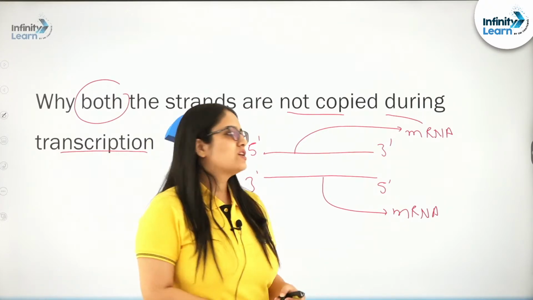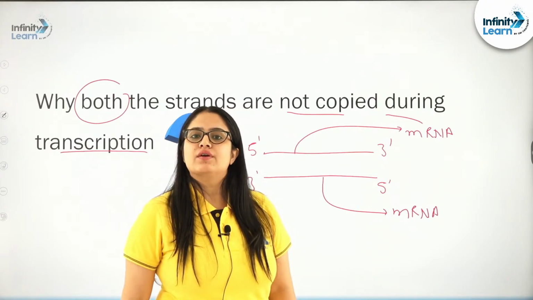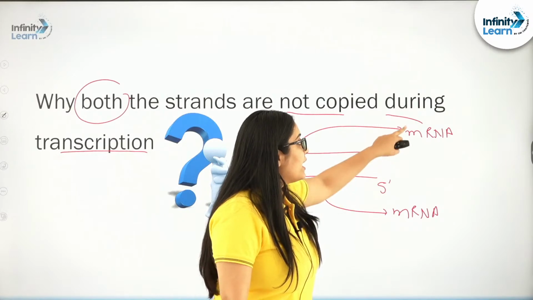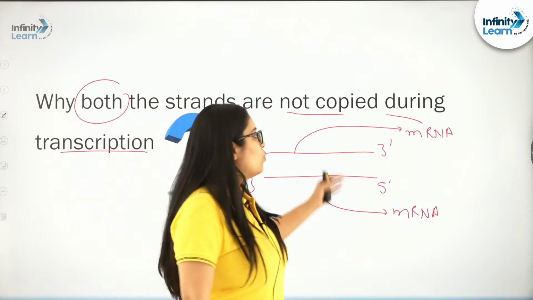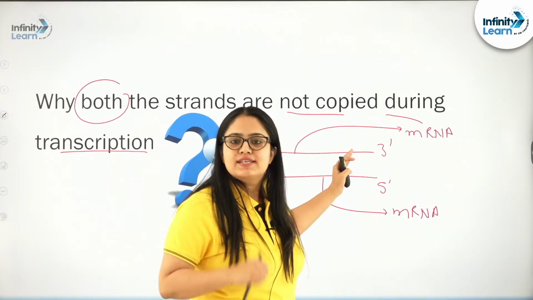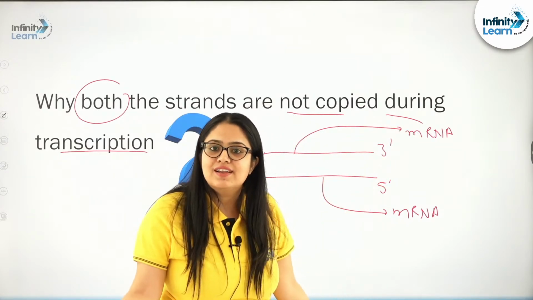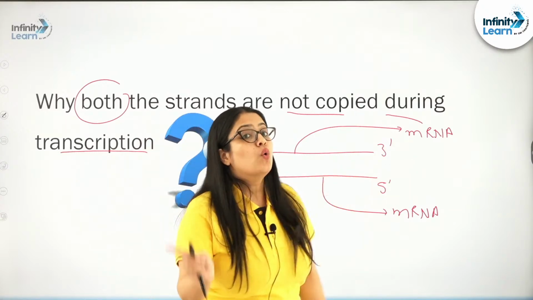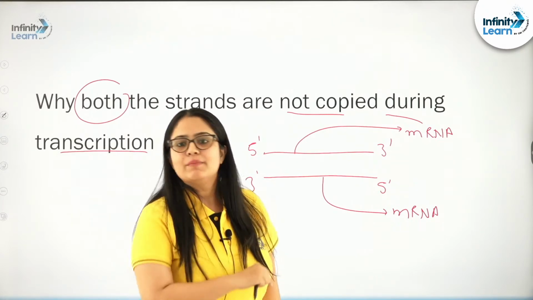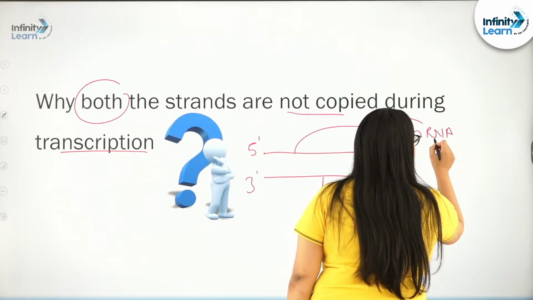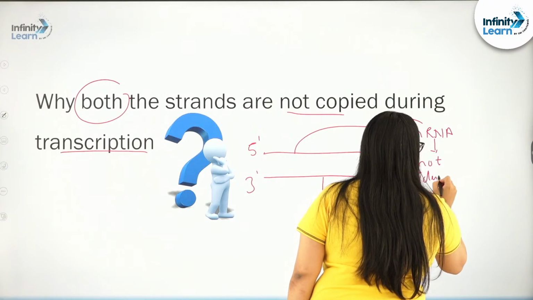Very simple answer, students: both these mRNAs will actually be complementary to each other. Why? Because they are individually formed from the two strands which are complementary to each other. When the strands of the DNA are not identical to each other, how can the mRNA produced from both these strands be identical? Hence, these two mRNAs won't be the same in terms of the sequence of nucleotides, but they will be complementary to each other. They are not identical.